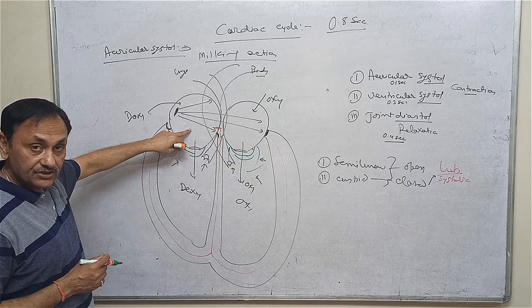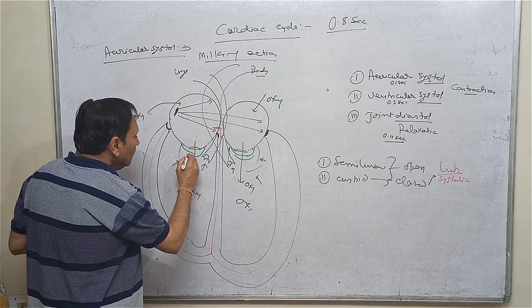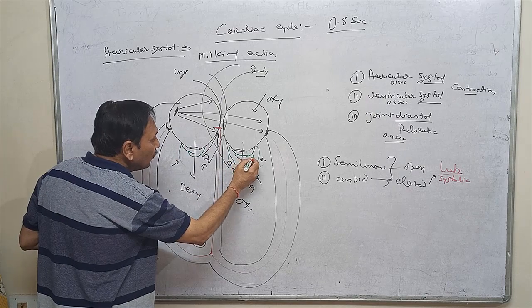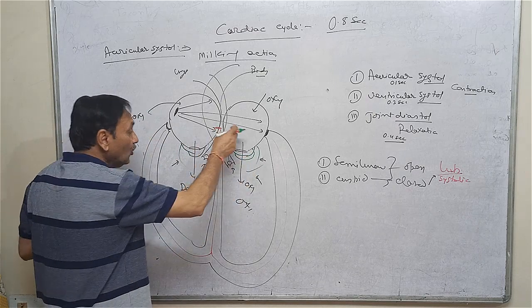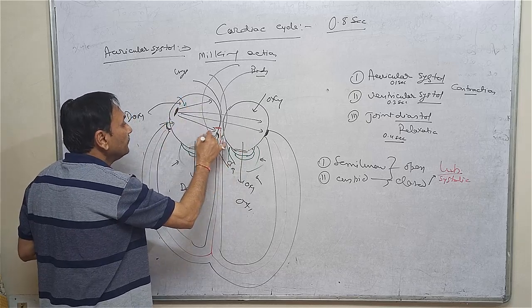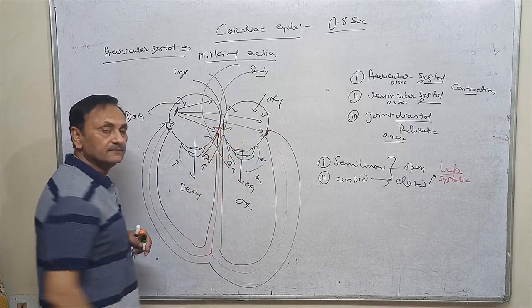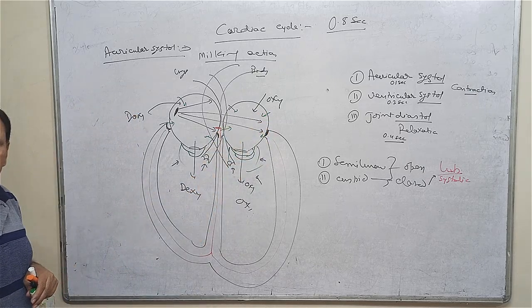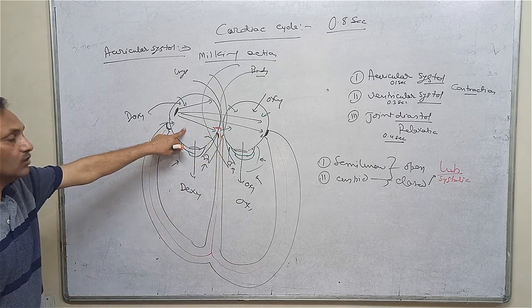When the volume increases, the pressure decreases, so the blood again starts to come inside. This is the relaxation time, the relaxation of the auricle.